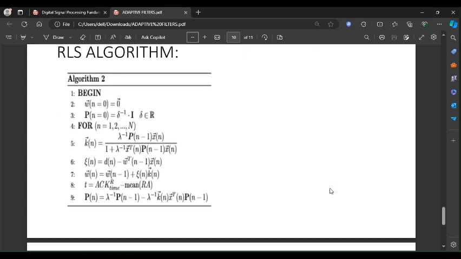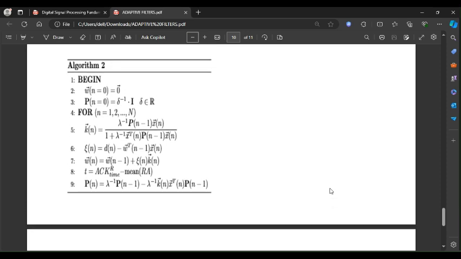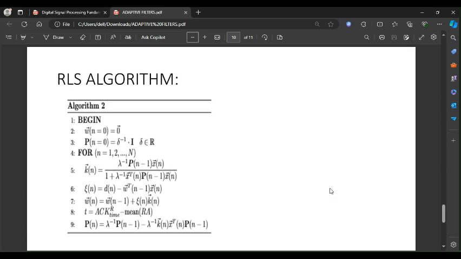Now moving towards the RLS algorithm. The RLS is basically used to decrease the mean square values. The RLS is generally better for applications requiring fast convergence and accurate tracking.